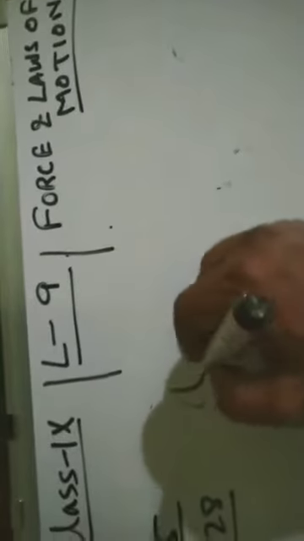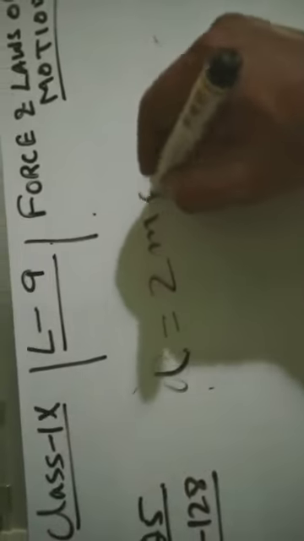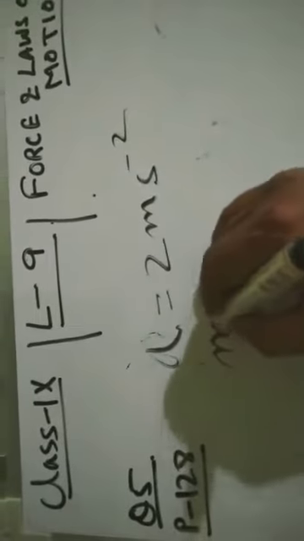What we have got is a equal to 2 meter per second square, and now mass is given as 7 tons. So we know 1 ton equal to 100 kg. So 7 ton equal to how many? 700 kg. And then force according to second law is what? ma.